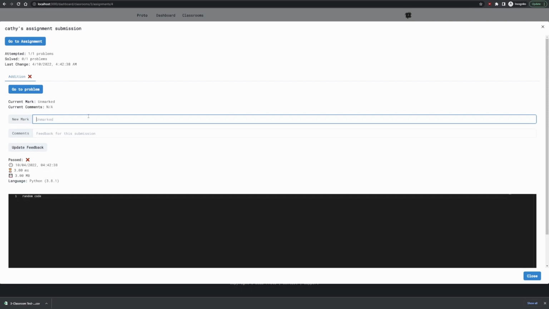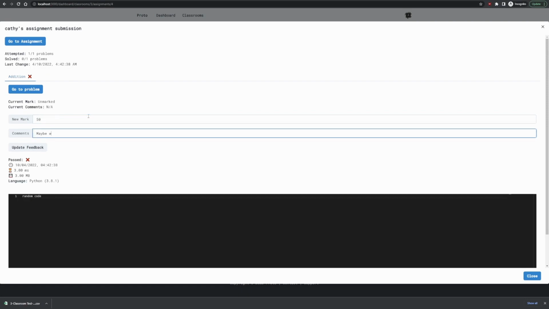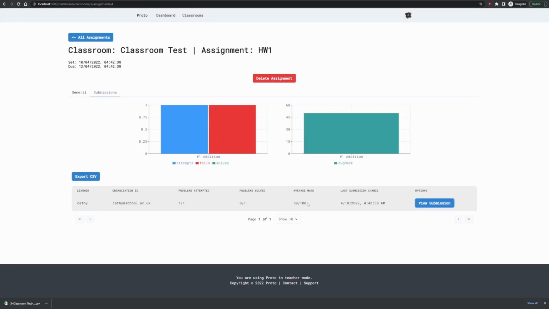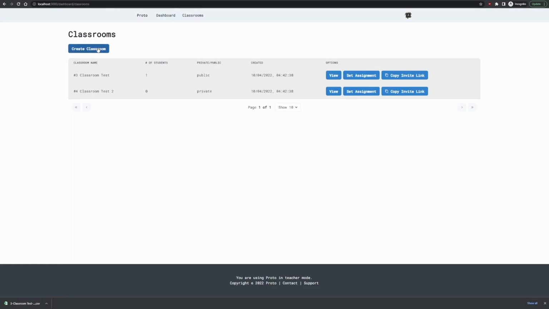So I can give them a mark, let's say 50, and I say maybe write more code. And then I can update the feedback. I can then close this, and you can see that the graphs have updated and their mark here is updated as well. If we return to the classrooms page, we can just click on the create classrooms button.